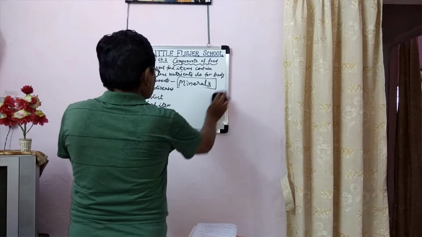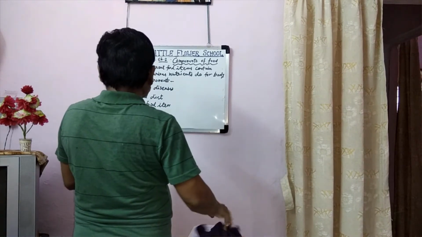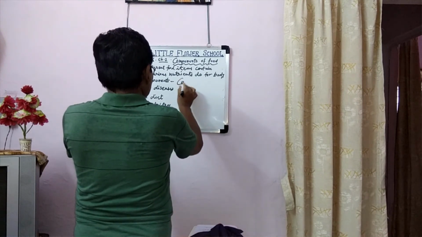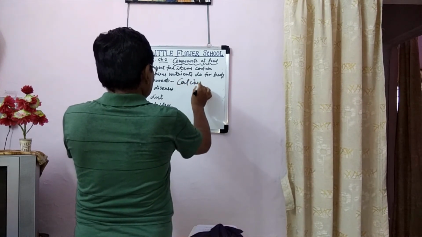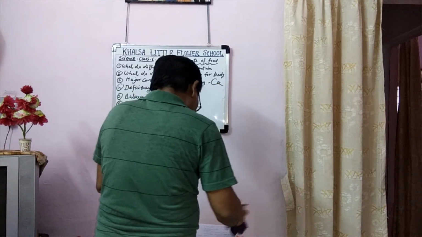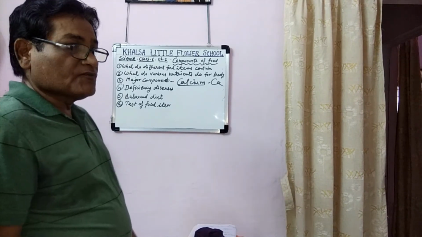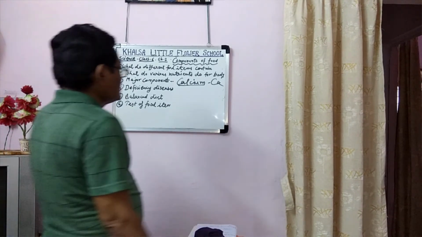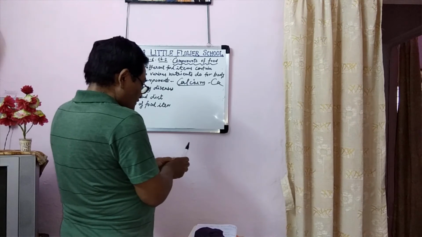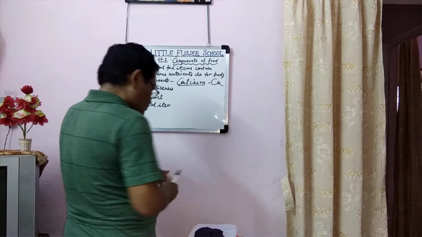Now next one is calcium. Its symbol is Ca. We get calcium from milk and cheese. So we should have it regularly, which is why milk is the best food.